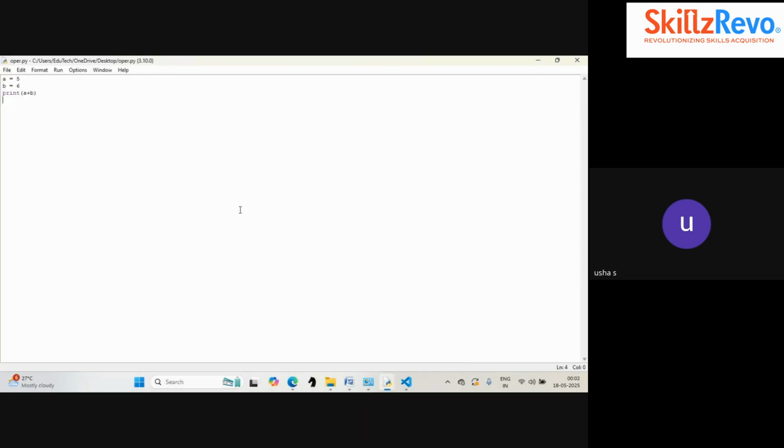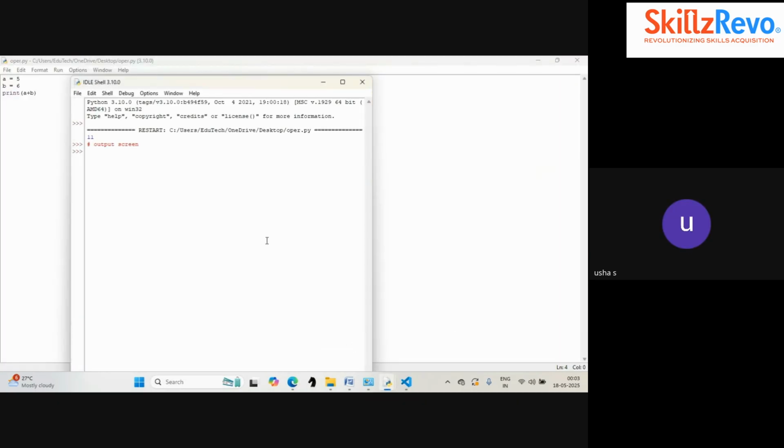Open your editor, it may be a script window or a shell window, and try to repeat the same thing you learned today in the shell window, script window, and notebook also. It's a practice I'm giving you today. It's just started, so I'm giving a basic exercise. You can understand the tool, how you can use it, by doing the practice.